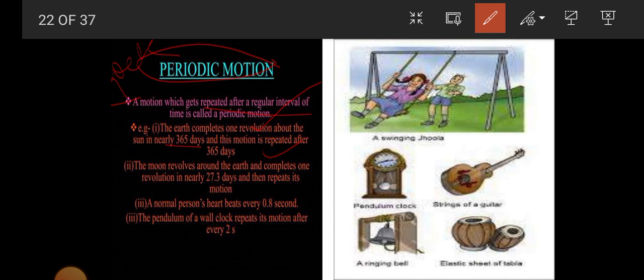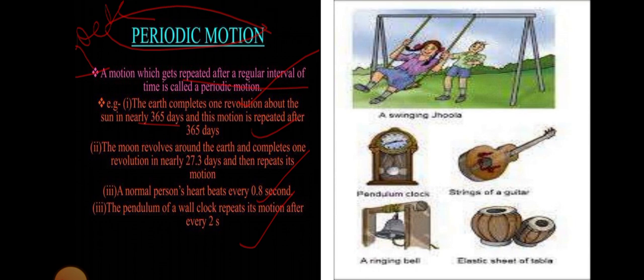There is a difference between periodic motion and oscillatory motion. In periodic motion also, after a regular interval of time its motion will be repeated, and in oscillatory motion also, after a regular interval of time its motion will be repeated, but in oscillatory motion to and fro motion will be there. A normal person's heart beats every 0.8 second. A pendulum of a clock repeats its motion after every 2 seconds. Okay, swing is an example of periodic motion.